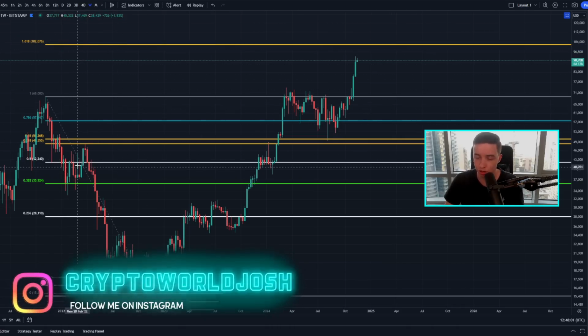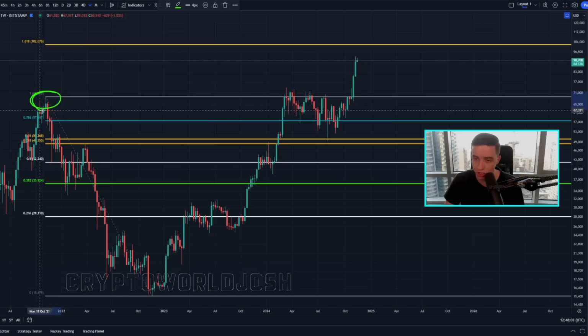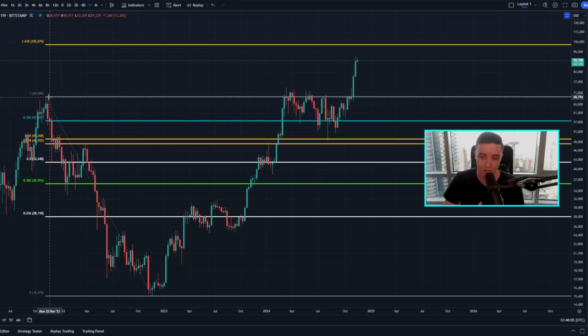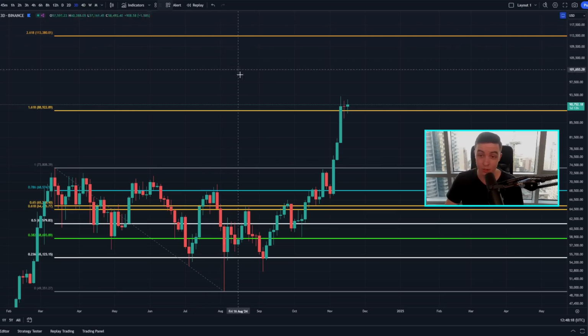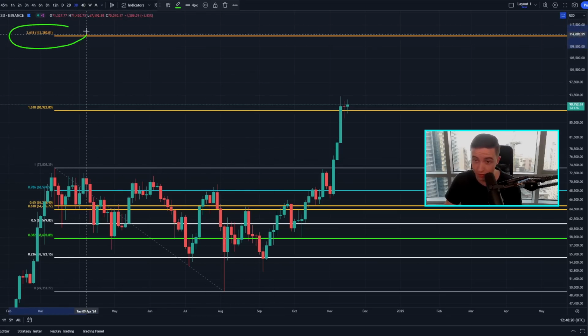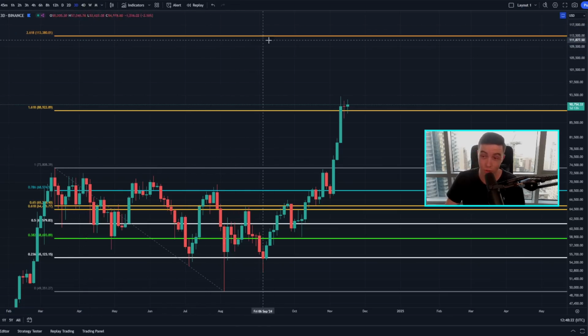If you draw the Fibonacci retracement tool from the previous all-time high, the bull market all-time high from the last bull market of 69,000 down to the bear market bottom, this gives us the 1.618 Fibonacci extension once again at around 102,000. And if we can break out above 102,000, then in that case, we also have this 2.618 Fibonacci extension sitting at around $113,000 per Bitcoin.